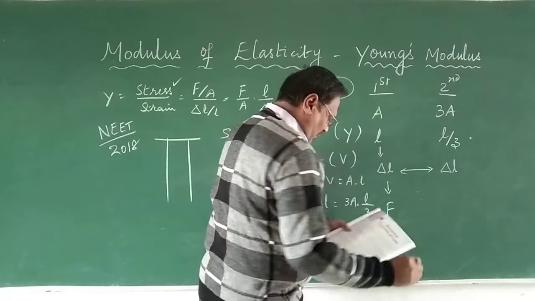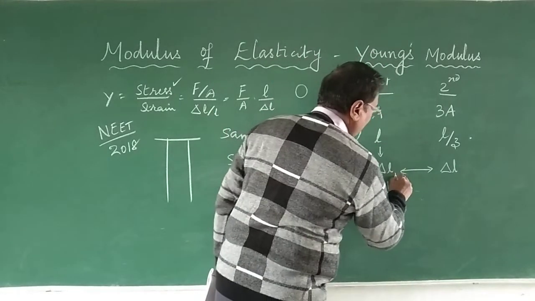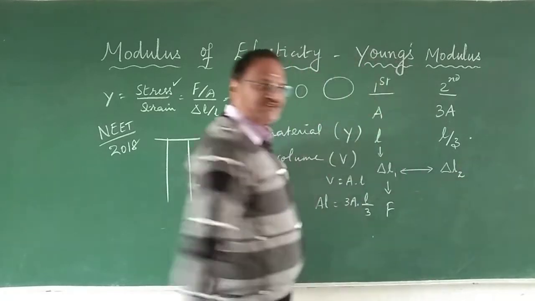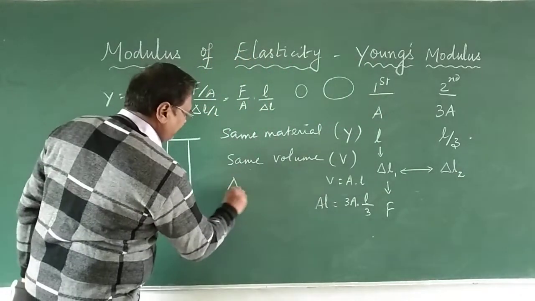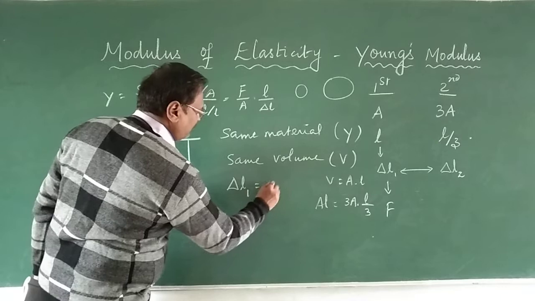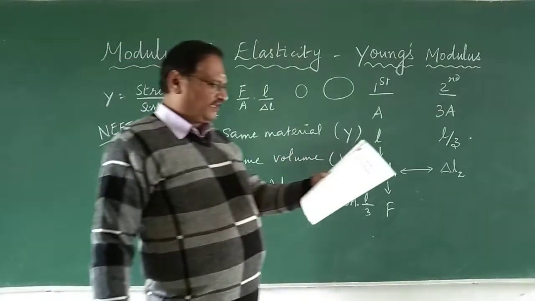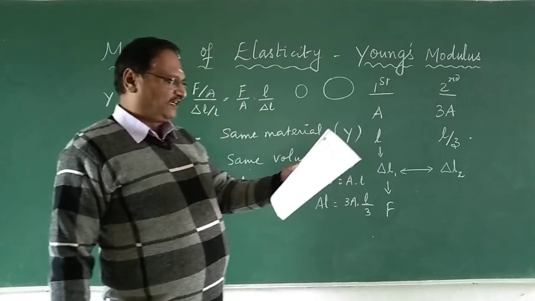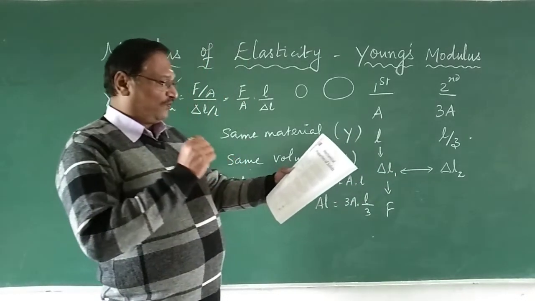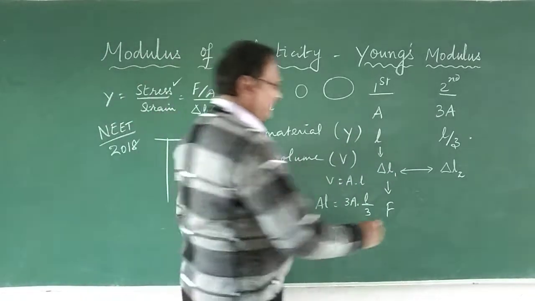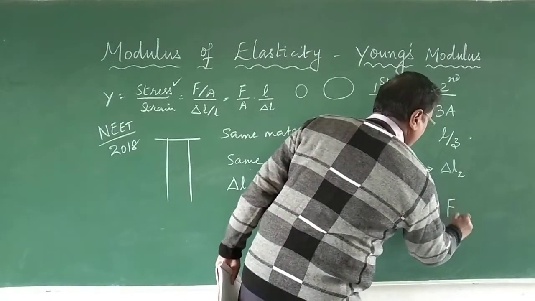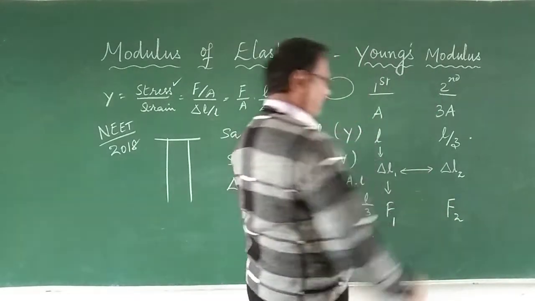Delta L of the first wire is equal to delta L of the second wire. Let me call the forces F1 and F2.